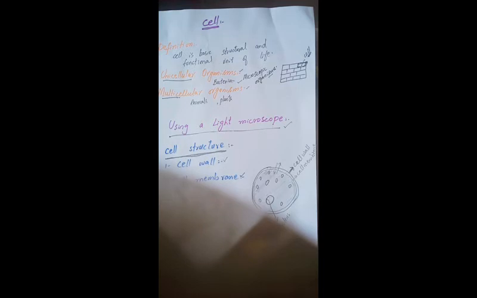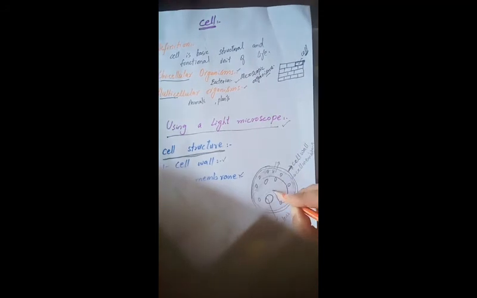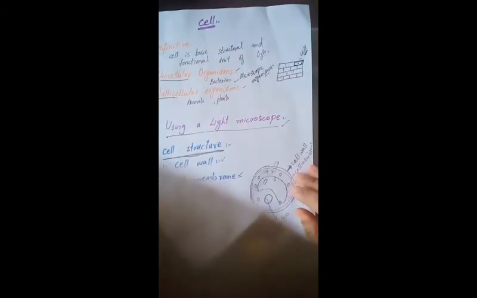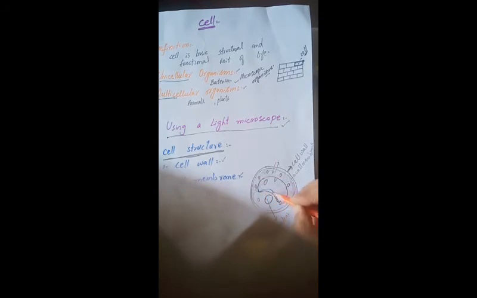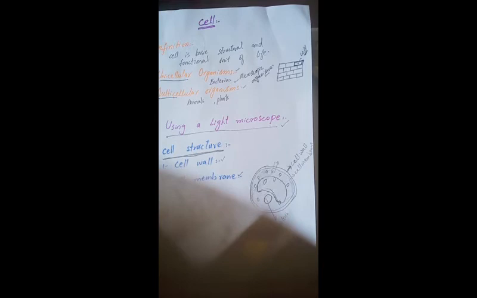Plants look green due to presence of chlorophyll. In plant cell, there is present a large vacuole in the center. This vacuole is filled with water, and this water-filled vacuole maintains the water content of the cell.